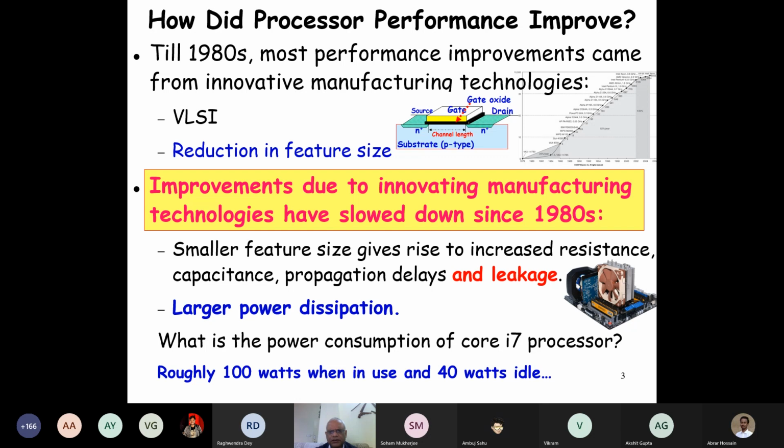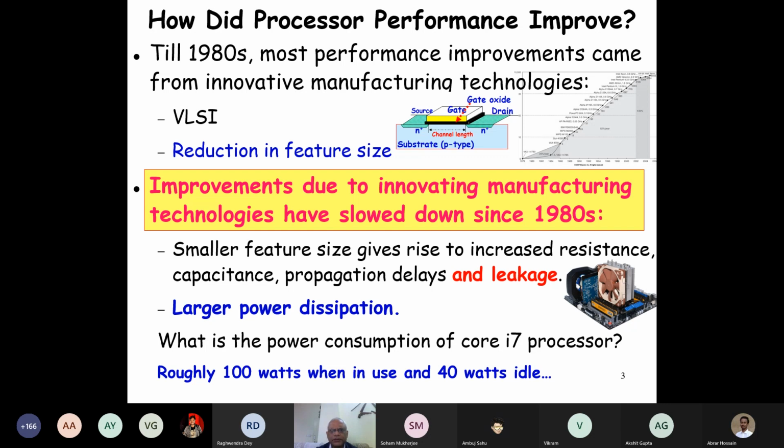And earlier, in the Pentium processor, it used to be 150 watts on a small area of about 3 or 4 square inch. 150 watts. So the power density, look at the heater on which you